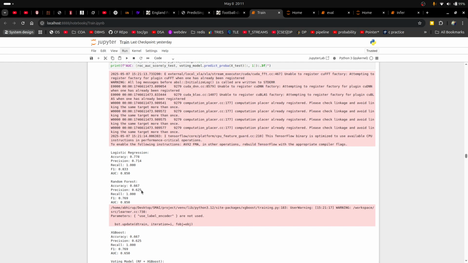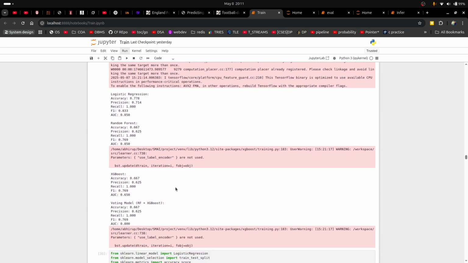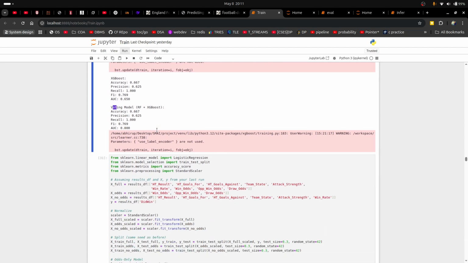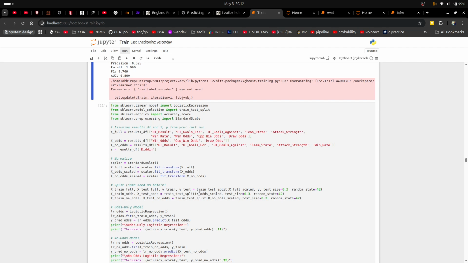Random forest gave us an accuracy of 66.7%, which is in line with the expected outcomes. XGBoost had similar performance, and then we used an ensemble model of random forest and XGBoost, but even that gave us 0.667 accuracy.